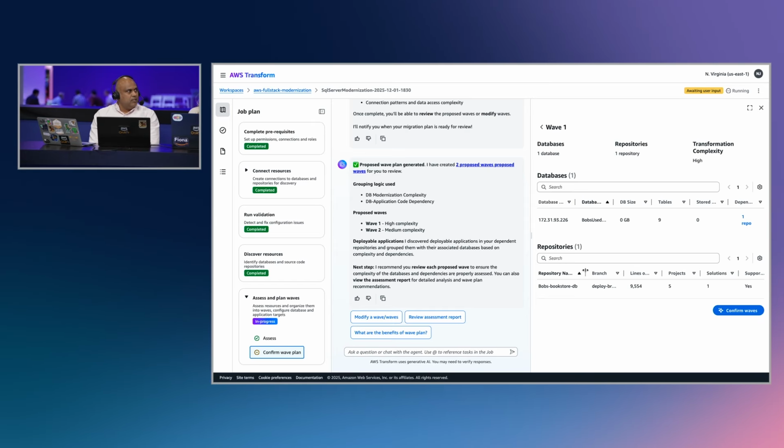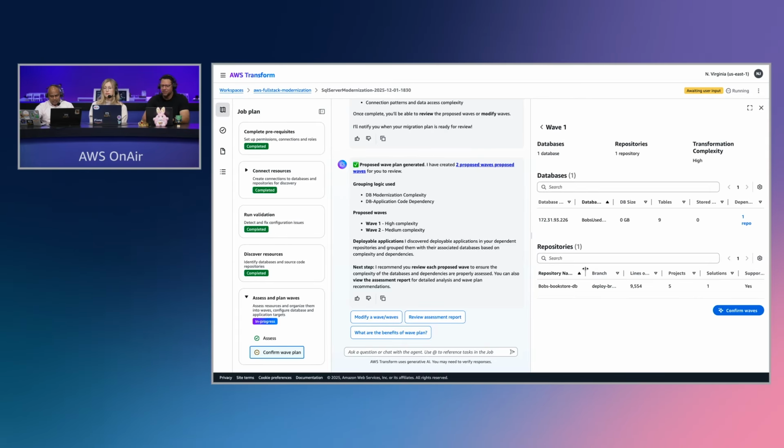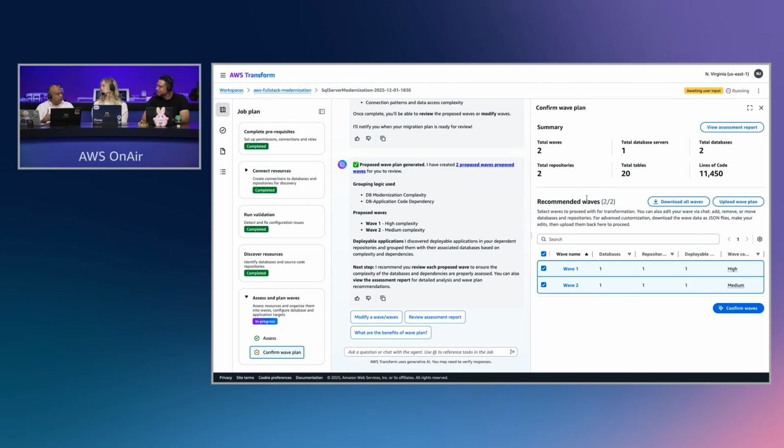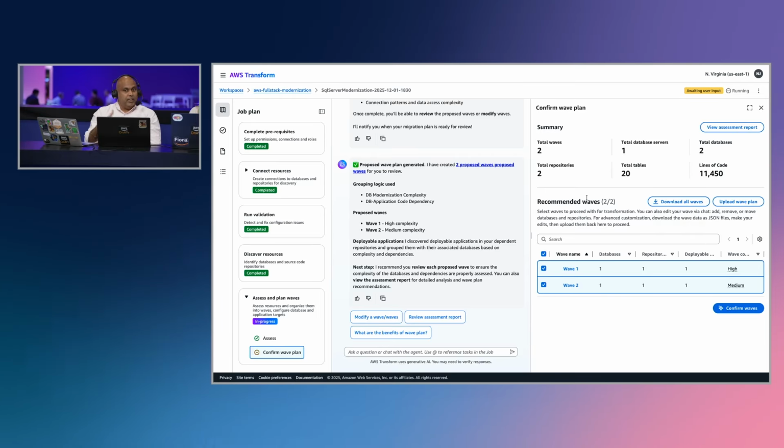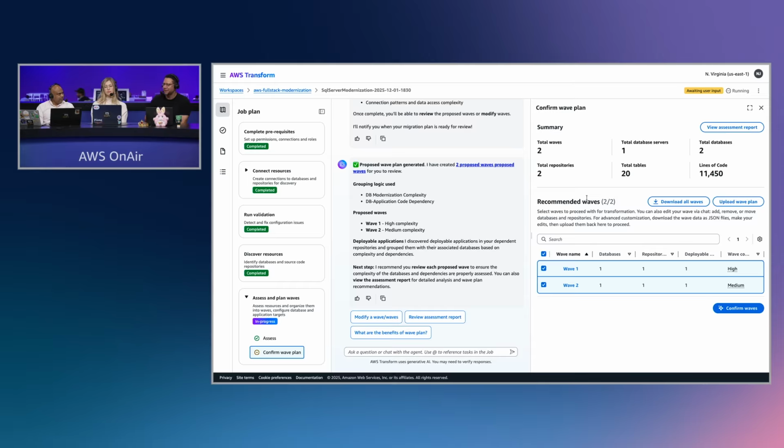I think it says wave 1 is high complexity, wave 2 is medium complexity. Yes, that is based on analysis of the dependencies and the schemas, whether you have triggers in them or stored procedure calls and things like that. It could be really good for time planning and project planning. Like with everything agentic AI, you want to have a human in the loop, so I could do a review of it. That's exactly right.